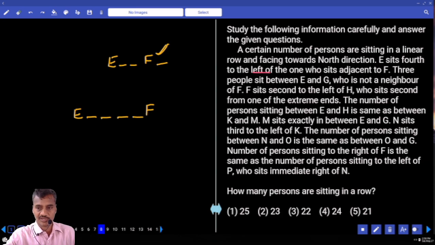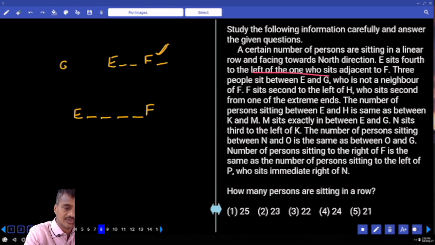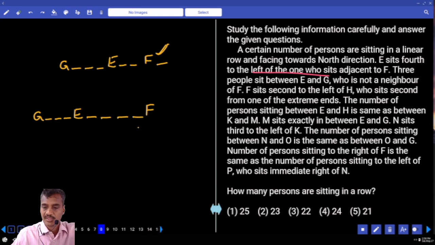E sits fourth to the left of the one who sits adjacent to F, and 3 persons between E and G. Now in between E and G, how many are there? Exactly 3. G is not immediate to F, hence 1, 2, 3. Now here again, G is not immediate to F, 1, 2, 3 is here. Then 3 persons between E and G. And next one,